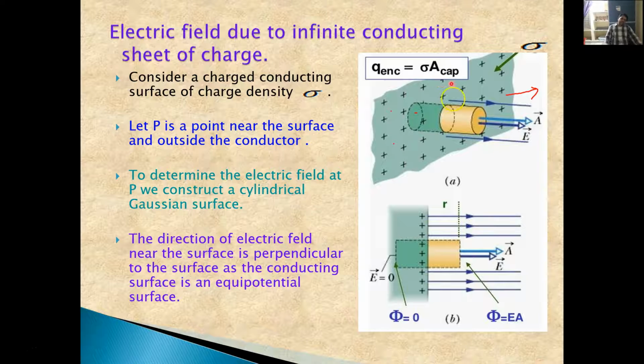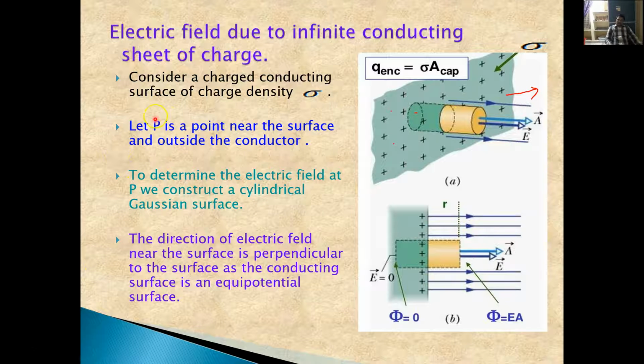Now we have to calculate the electric flux due to this curved surface. If you consider this curved surface again, this one is here, the area vector will be in this direction, whereas the electric field is in this direction.